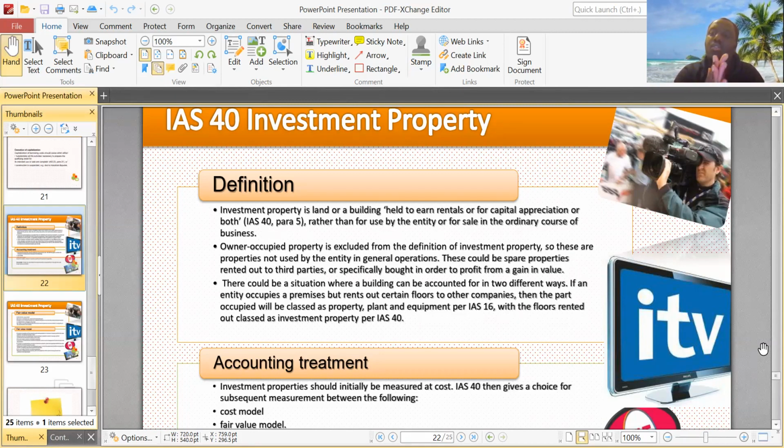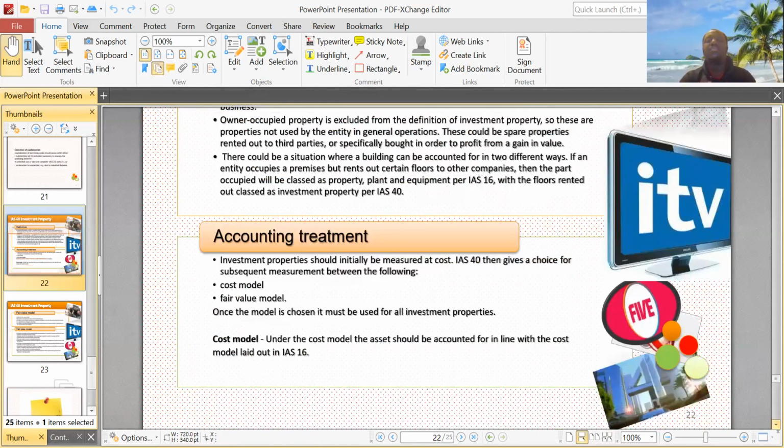And so those 2 would be classified as property, plant, and equipment per IAS 16. The 3 that the owner rents out will be classified as investment property per IAS 40. Very, very important. Now let's look at the accounting treatment.